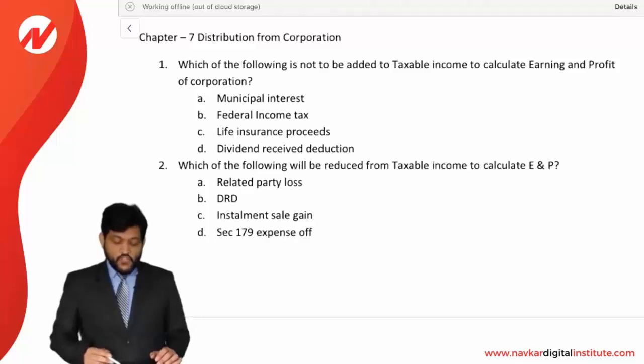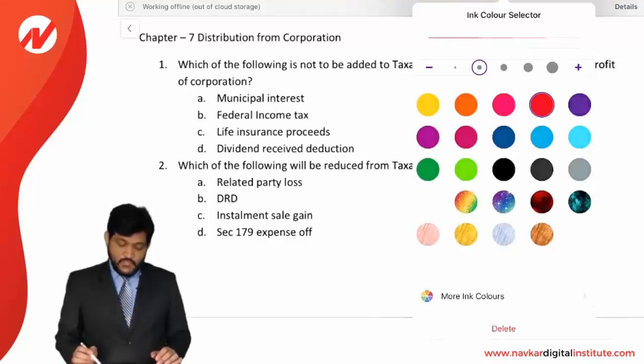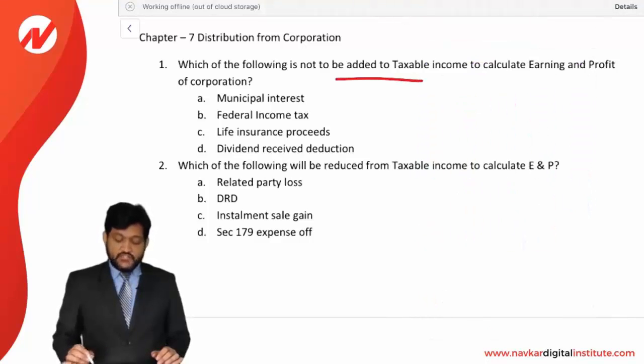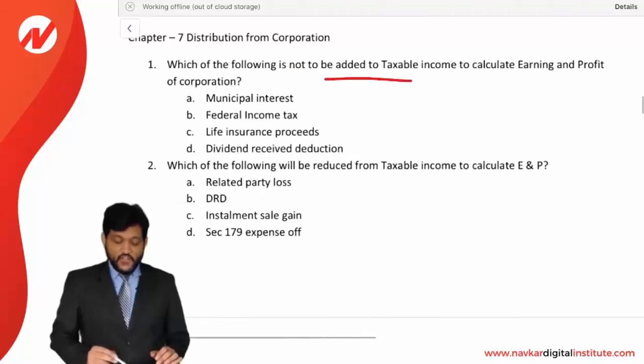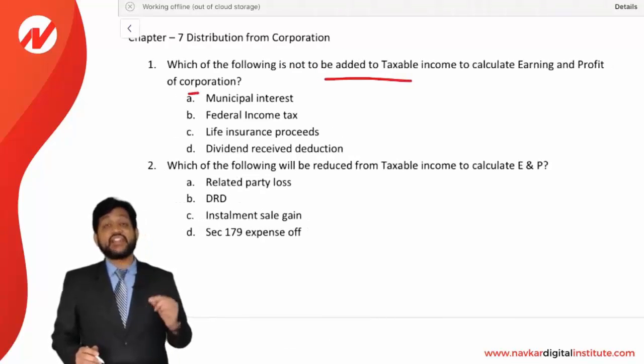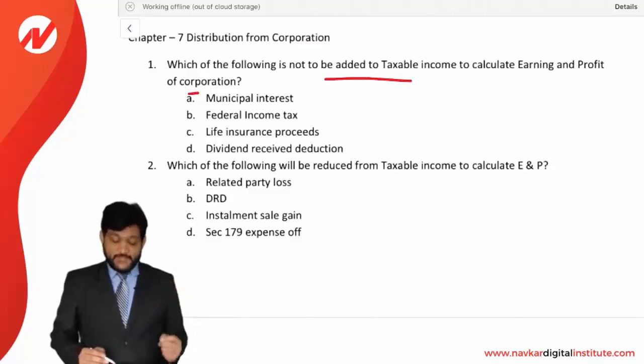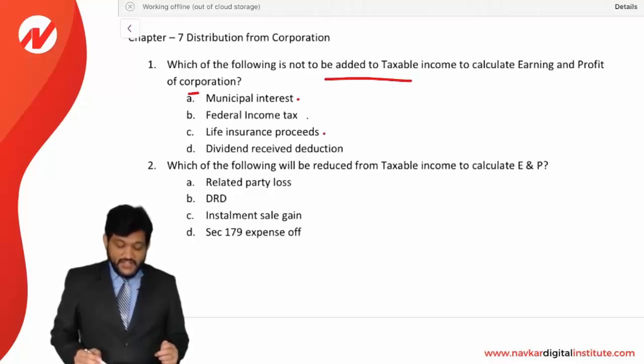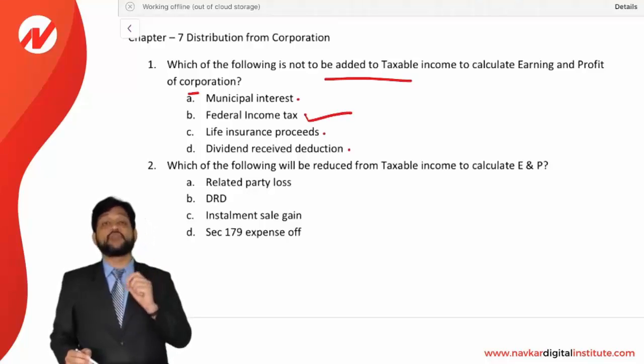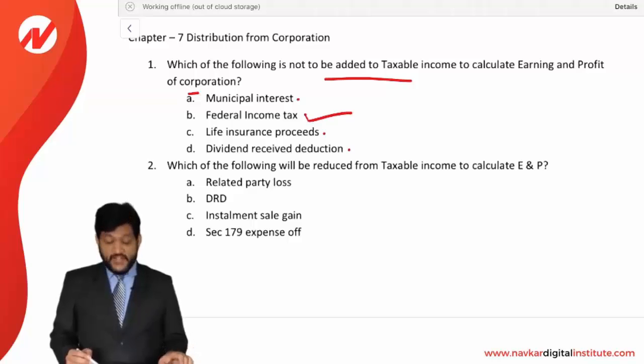Question number 1, which of the following is not to be added to the taxable income to calculate earning and profit of a corporation? They are asking which will not be added. Municipal interest, yes, it will be added. Federal income tax, it is reduced. Life insurance proceeds are added and DRD is added. So the answer is federal income tax. It is not added but it is reduced from it. So answer is B, federal income tax.